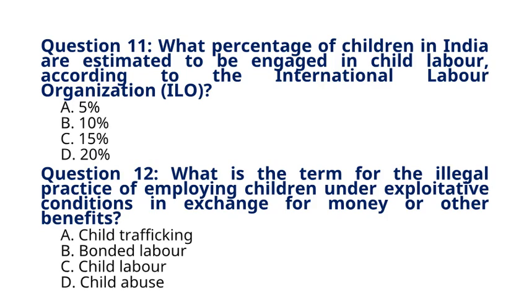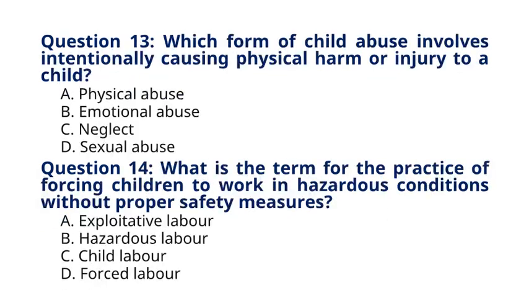Question 13. Which form of child abuse involves intentionally causing physical harm or injury to a child? A. Physical abuse. B. Emotional abuse. C. Neglect. D. Sexual abuse. The correct answer to question 13 is option A. Physical abuse. Explanation. Physical abuse involves intentionally causing physical harm or injury to a child through actions such as hitting, punching, kicking, or burning, resulting in physical pain, injury, or disability.